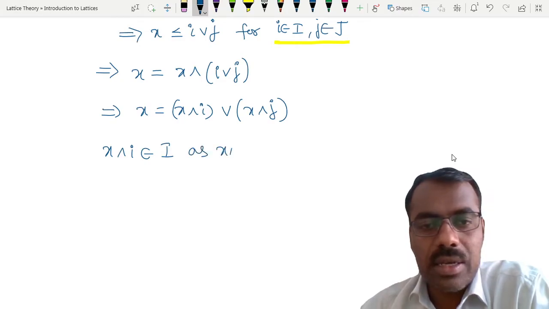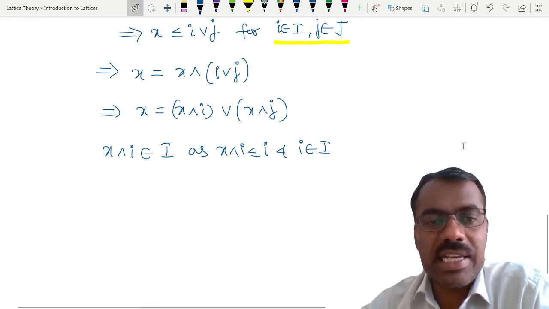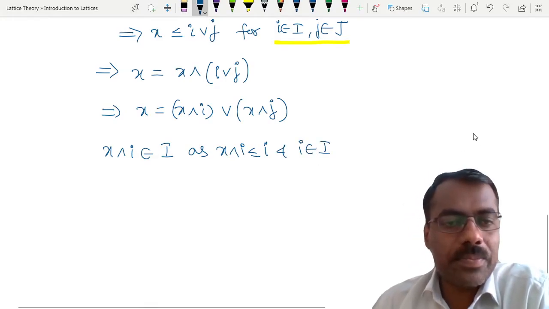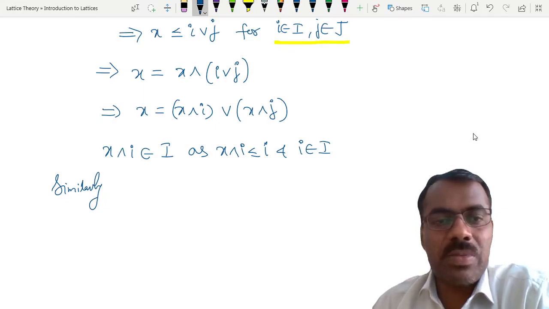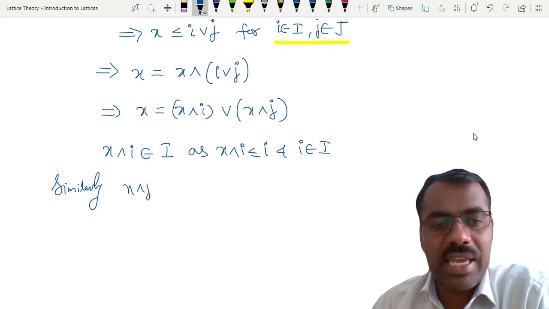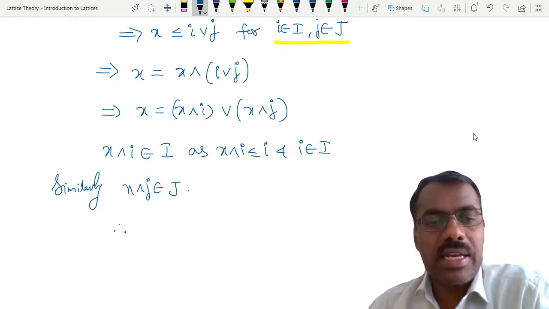x meet I is less than or equal to I, and I is an element of that ideal. Is this clear? Similarly, x meet j is in j, right? Is this clear? So therefore we have written x as join of two elements coming from I and j.